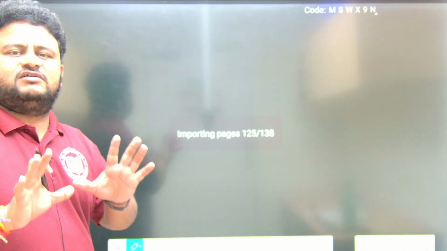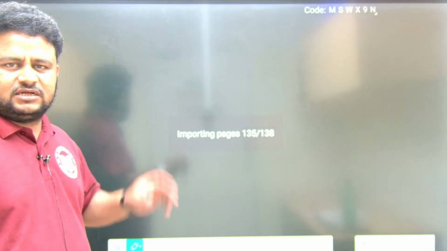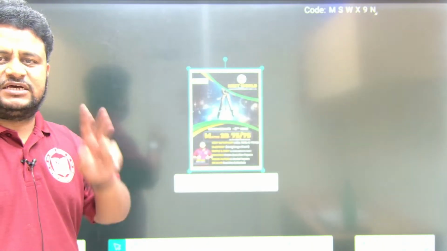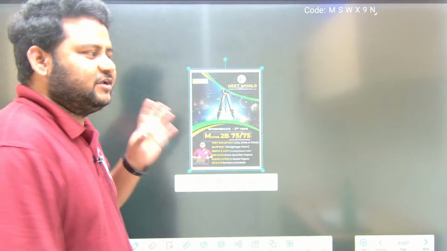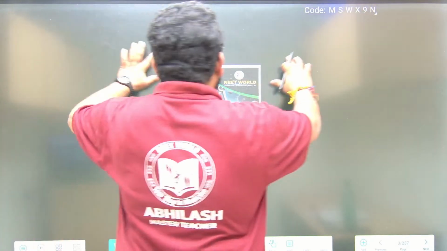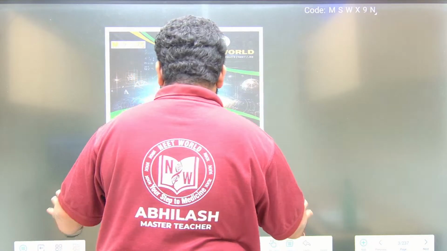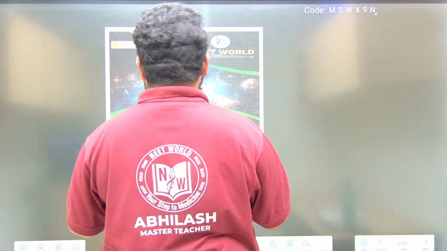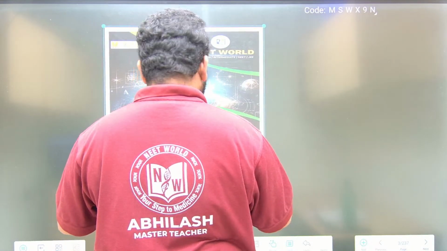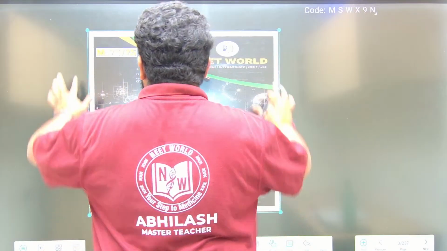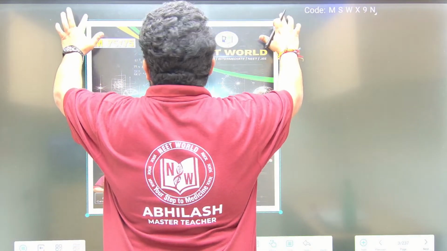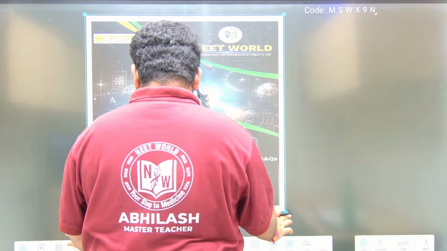Circles, we have already done the LAQs. There will be two LAQs from circles. Circles is the highest weighted chapter. Considering SAQs, VSAQs and LAQs, we will be getting a total of 22 marks worth of questions from the circles chapter.